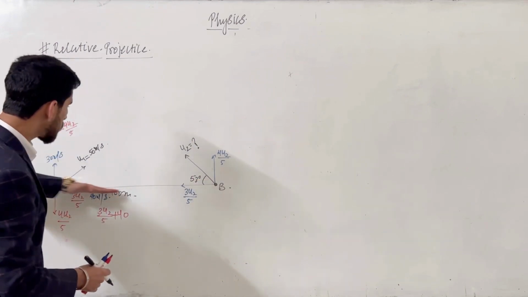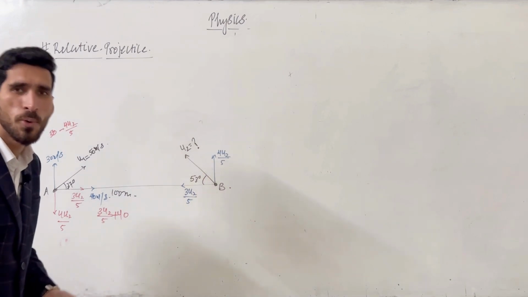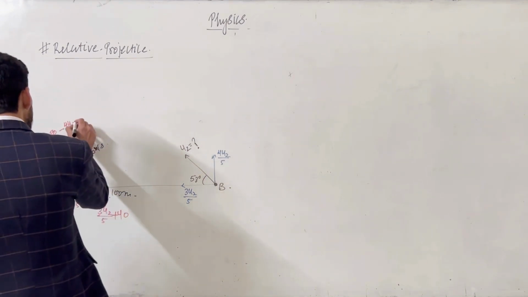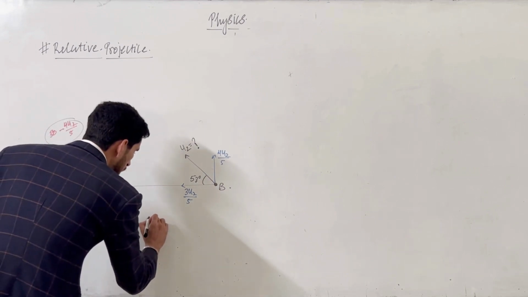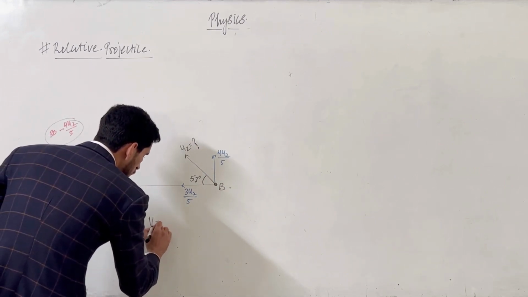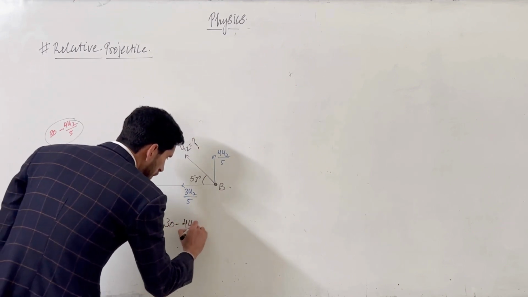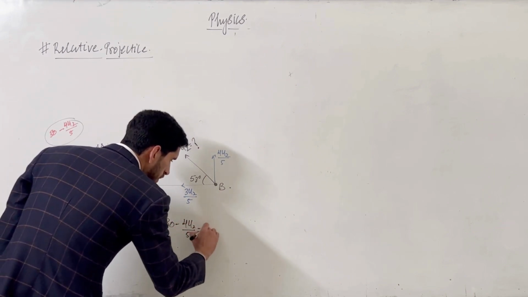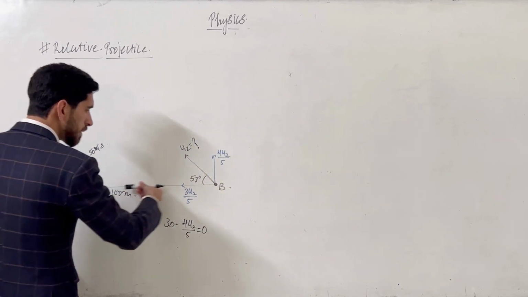If the whole velocity should be in this direction, then the vertical velocity should be 0. So how much is the vertical velocity? That is 30 minus 4u2 by 5. It should be 0. Relatively, if A is moving towards B, then only it can hit.